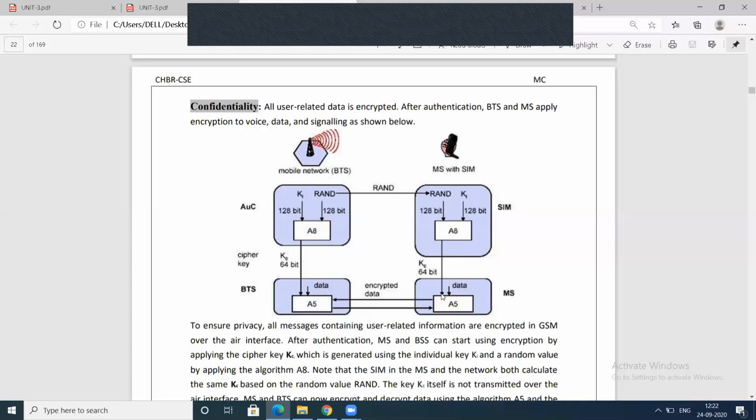Here at the mobile station, we have data. The data and the 64-bit cipher key are used, and the A5 algorithm is used, which is nothing but used for encryption.